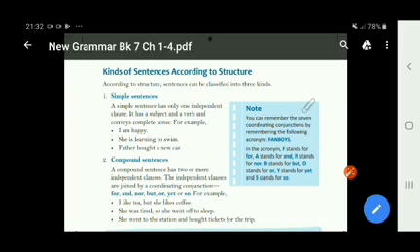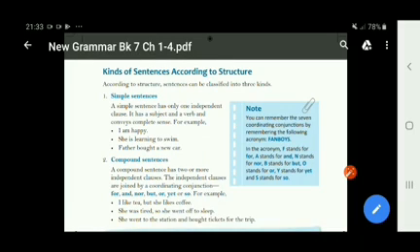Now in the third example, father bought a new car. We can see a single subject, that is father, a single verb, bought, and information about father. What is that information? That father bought a new car. So we can see one independent clause, a subject-verb combination, and complete information in the third example. So we can say it is a simple sentence. Now we move on to the second type of sentences,